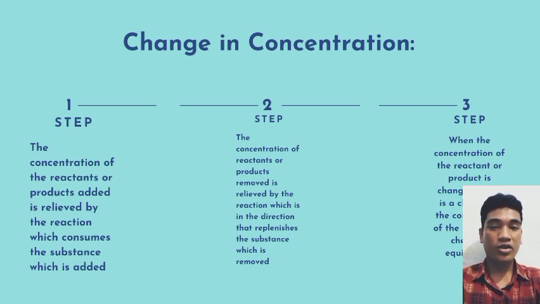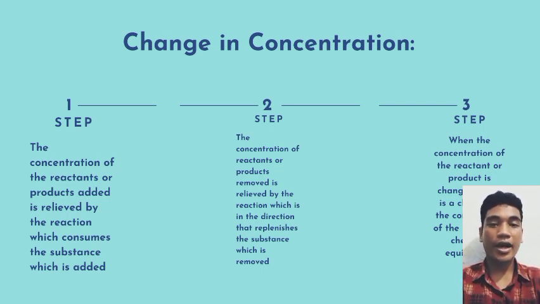Second, change in pressure. Change in pressure happens due to the change in the volume. If there is a change in pressure, it can affect the gaseous reaction as the total number of gaseous reactants and products are now different. According to the Le Chatelier principle, in heterogeneous chemical equilibrium, the change of pressure in both liquids and solids can be ignored because the volume is independent of pressure.